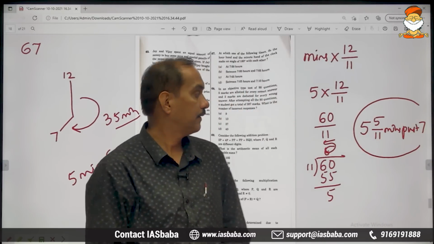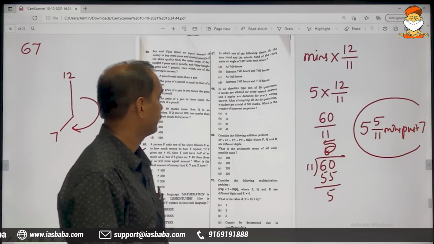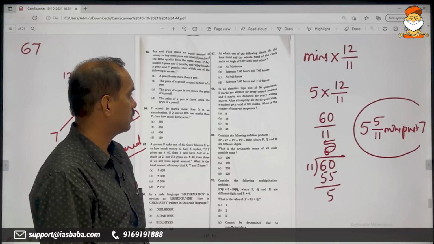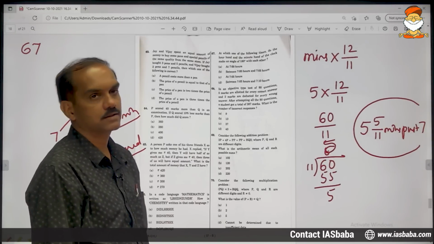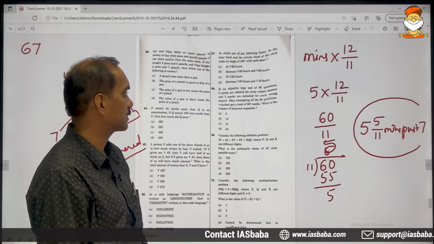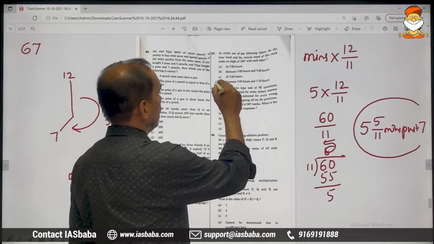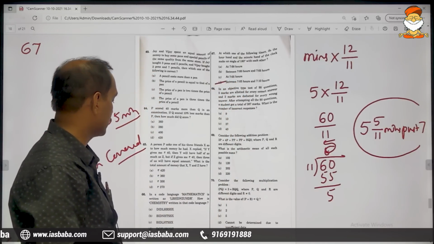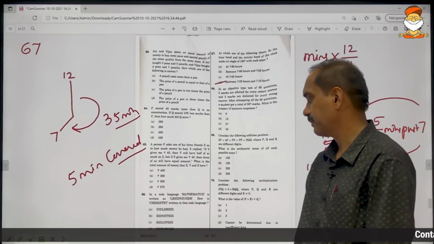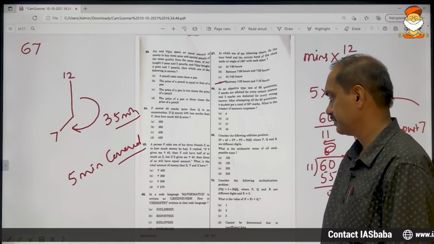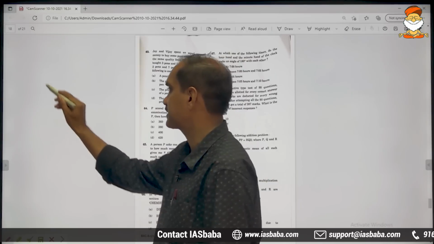What's the meaning? Meaning it is after 7:05. So after 7:05, there is only one option, that is the last option, between 7:05 and 7:10. That should be marked, the last option. D is the correct answer. Moving on to the next one, that is on coding and decoding, problem number 66.